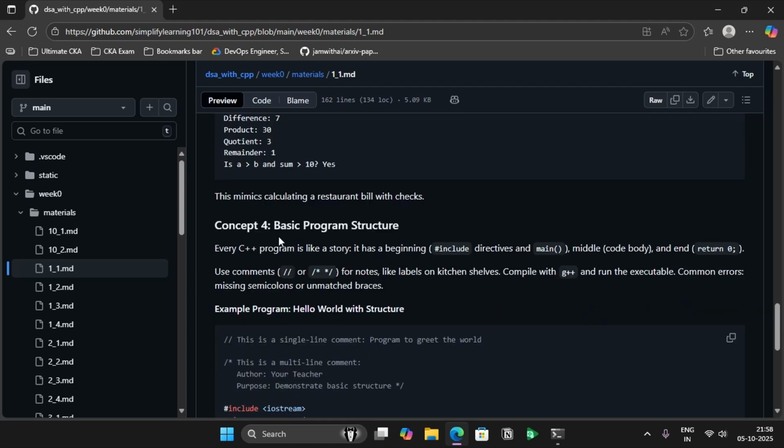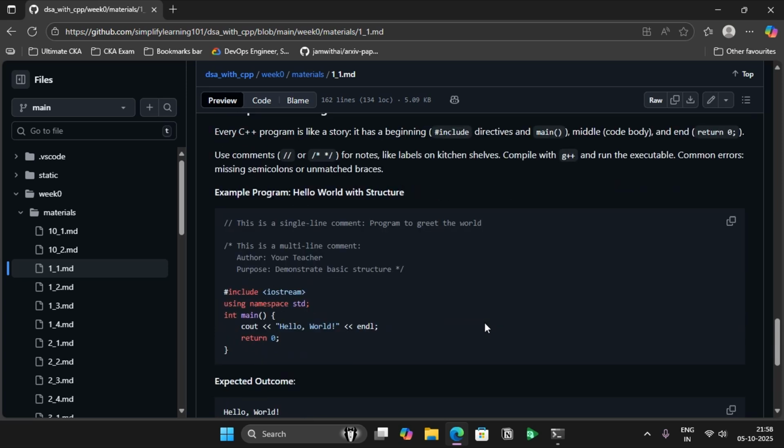And now coming last to the basic program structure. Normally every C++ program, or in fact C, Java, any language if you take, will have a structure. In most of your C++ programs, you will be including the required header libraries, and most of the time, since you end up using cin and cout, you will declare that you are using the namespace std.